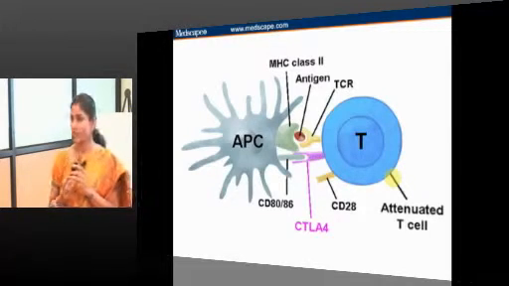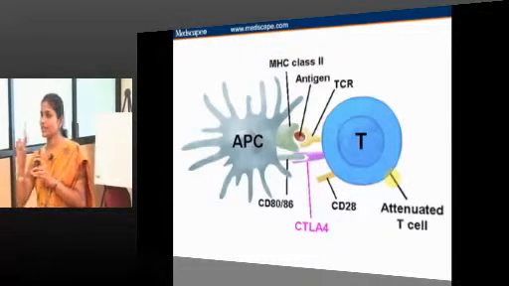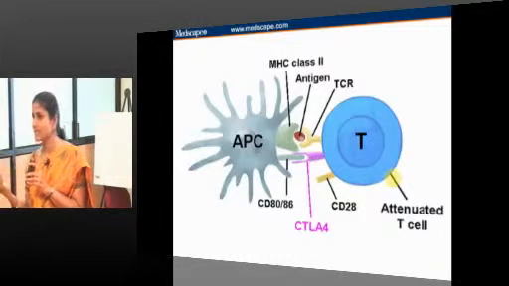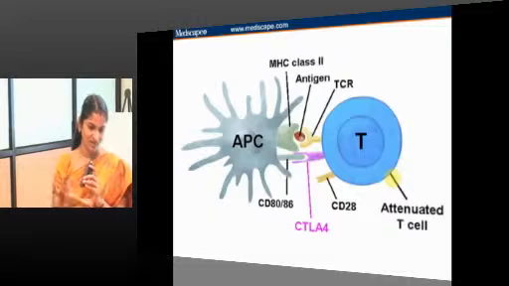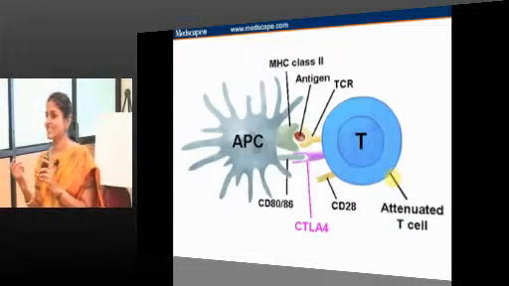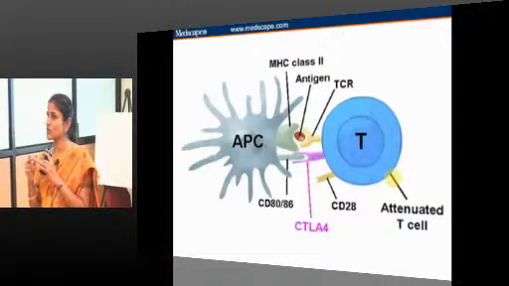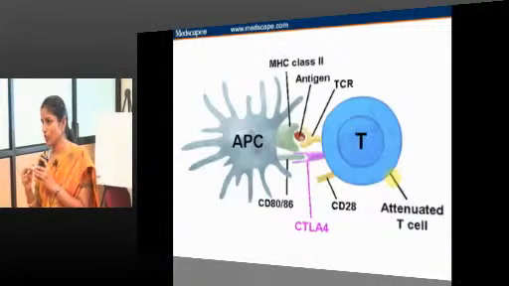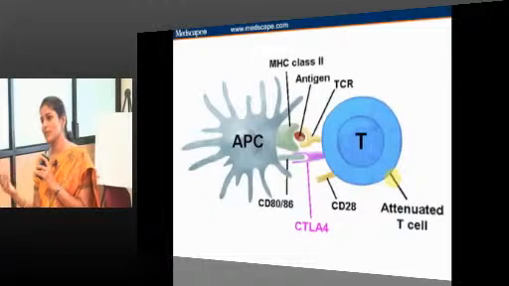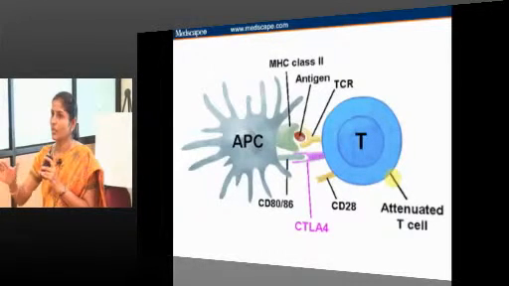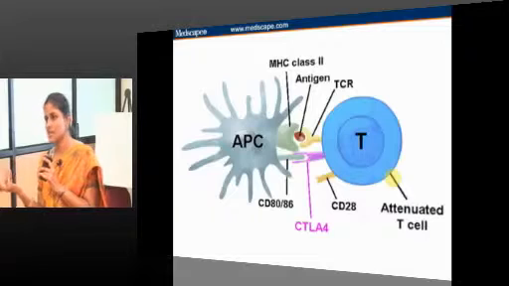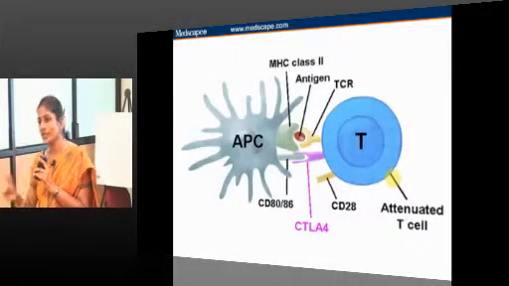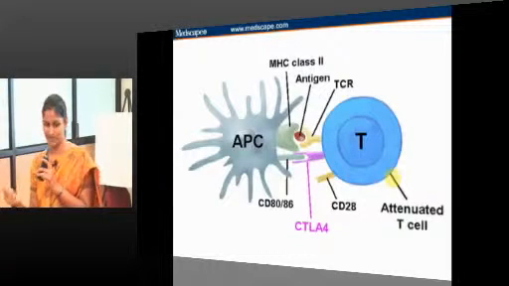What will happen if there is just one signal and the second signal is absent? That is called anergy. With only one signal, there is no engagement of the second co-stimulatory molecules, and the T cells become anergic. They will be alive, but they will become functionless, useless, worthless. So there should be delivery of two signals for the effective functioning of T lymphocytes.